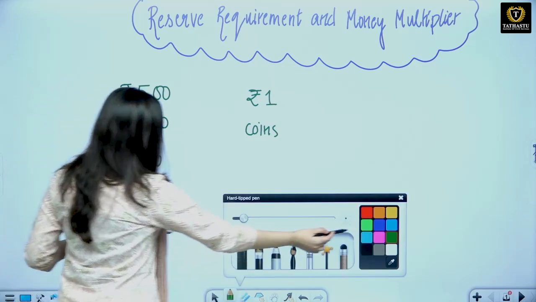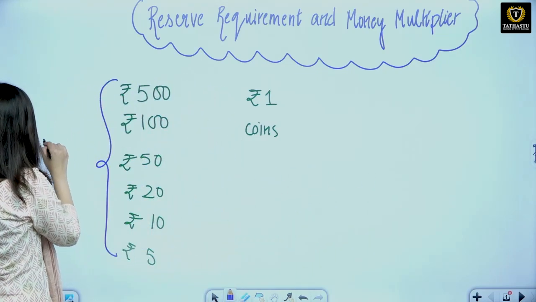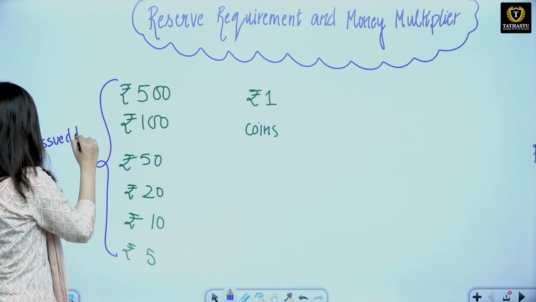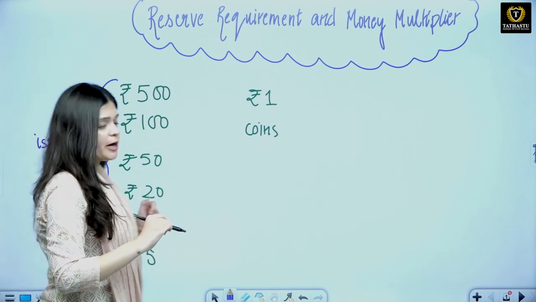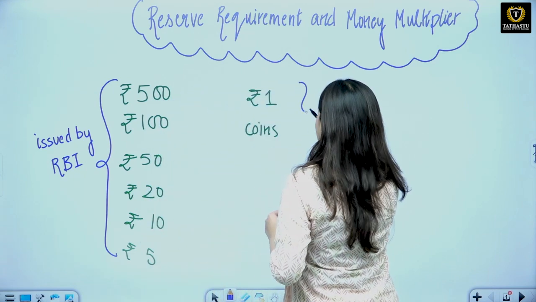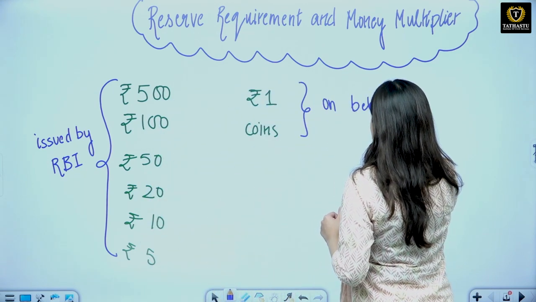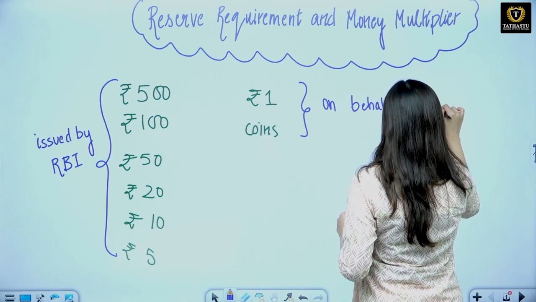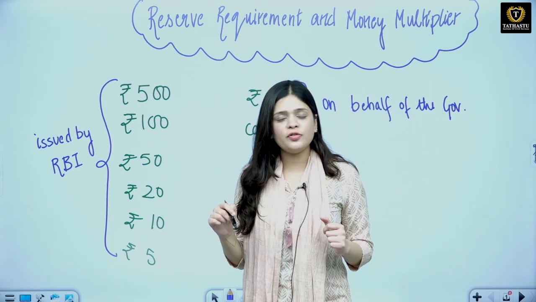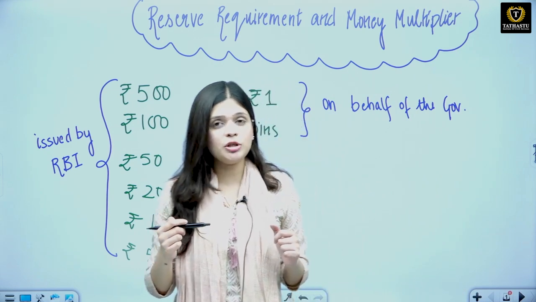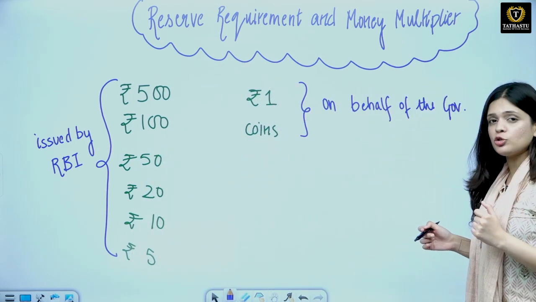Now you must know about this, that these are issued by RBI. You will see the signature of the RBI's governor here. These are also issued by RBI, but on behalf of the government. Okay, here you will see the signature of the financial secretary, which comes under the Ministry of Finance. Okay, and the coins are also minted by the government only, but issued by RBI.